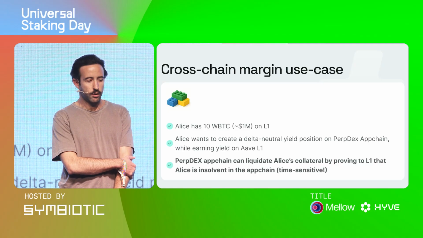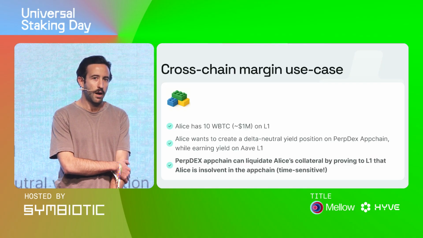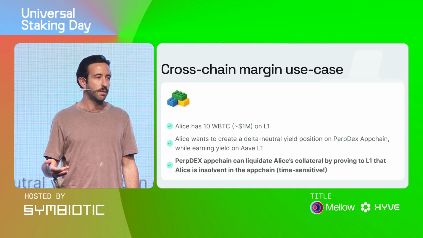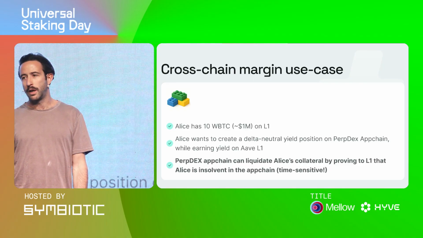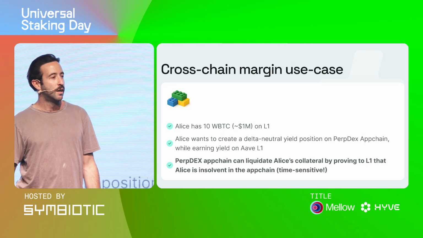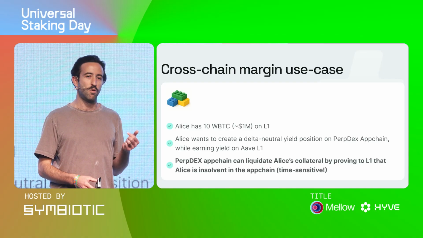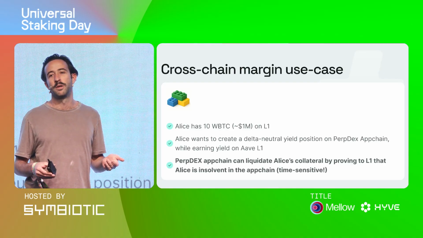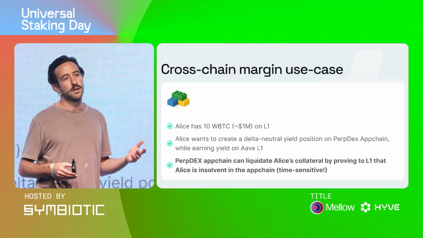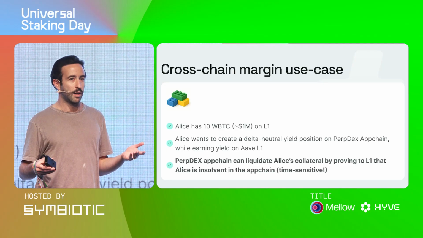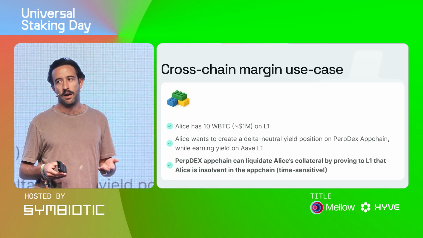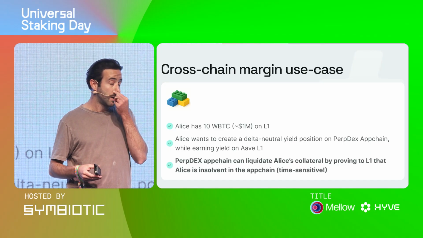And I want to go through a use case today. My hypothesis is proof of stake is very, very expensive for cross-chain application integrity. Let's take this cross-margin use case where Alice has 10 BTC, let's say roughly $1 million, and she wants to go to this new app chain perpdex, which is super performant, and wants to earn a delta neutral yield on her WBTC, which means the perpdex takes a short position, so Alice just earns the funding rate without having any exposure. This is how protocols like Ethena work in the background.